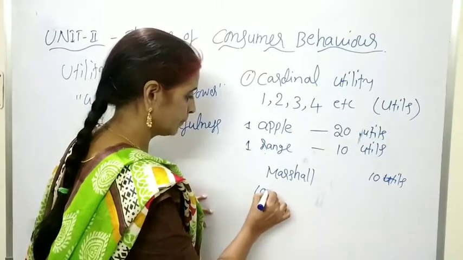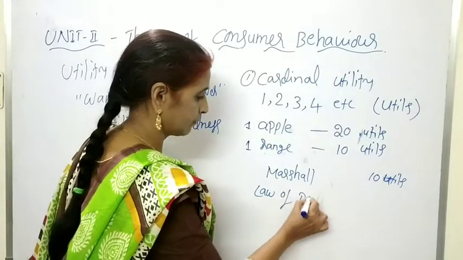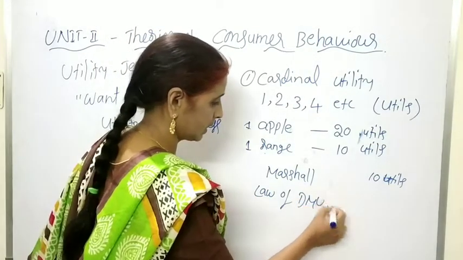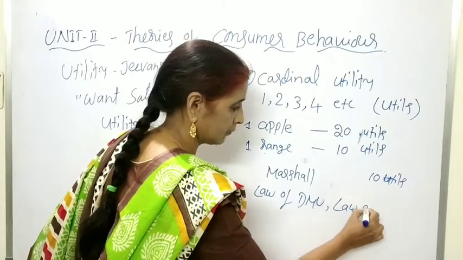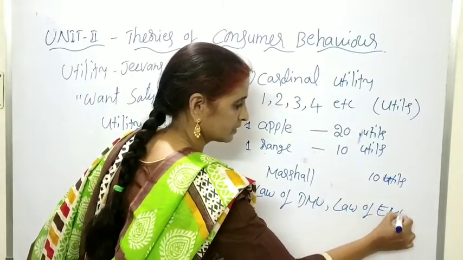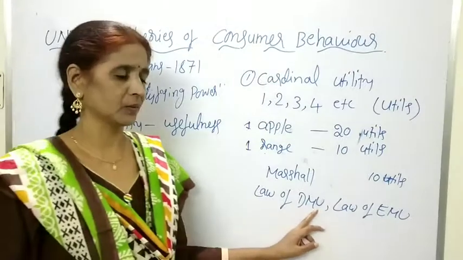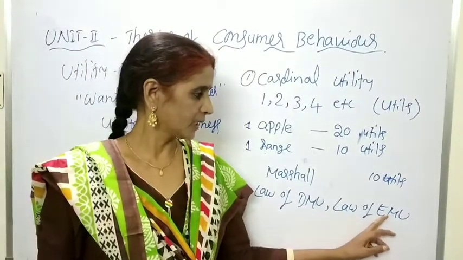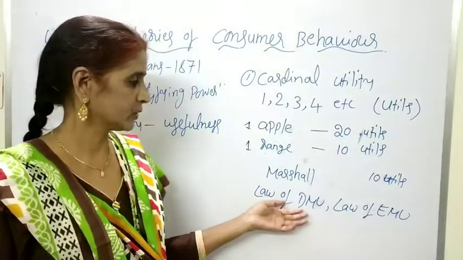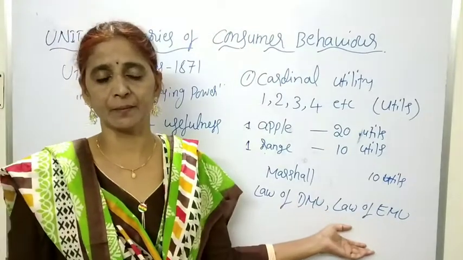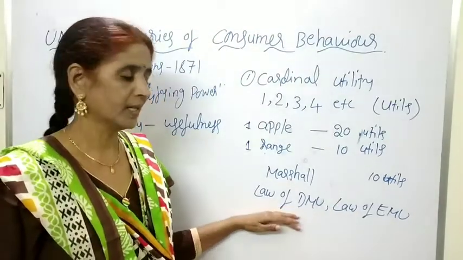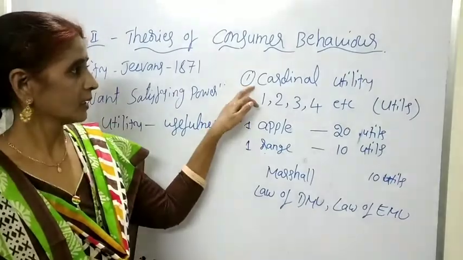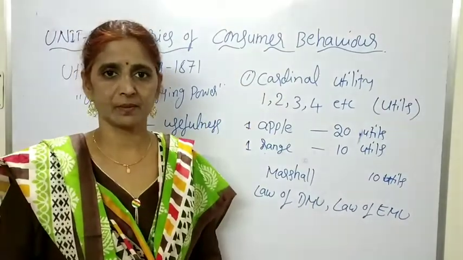Law of DMU and law of EMU were developed. DMU means law of diminishing marginal utility. EMU means law of equimarginal utility, which explains the consumer's behavior and consumer's equilibrium. These laws are developed using the cardinal utility approach.